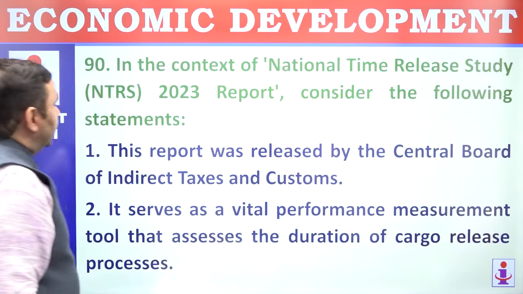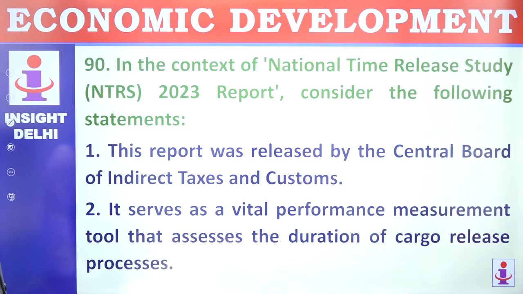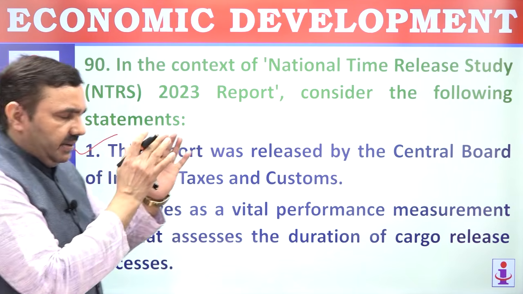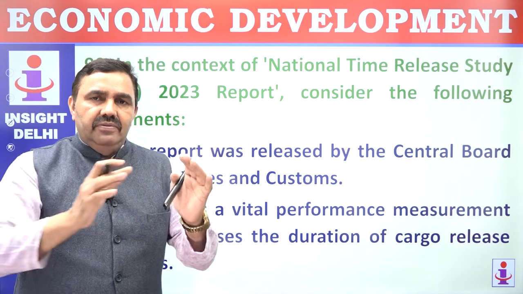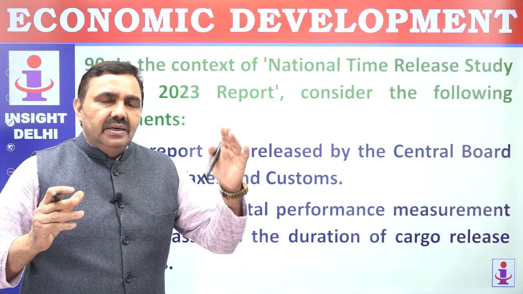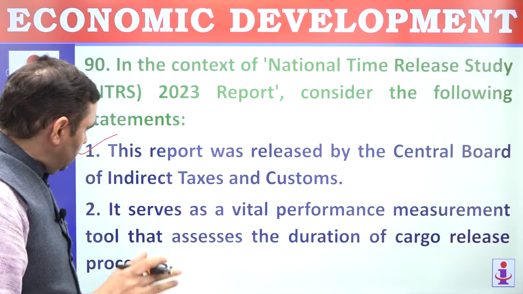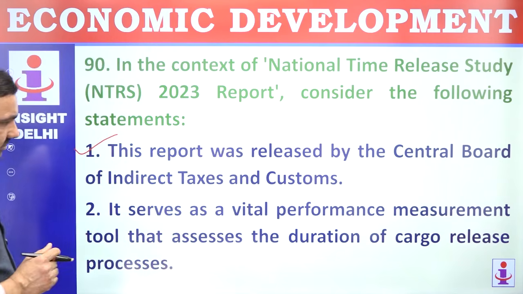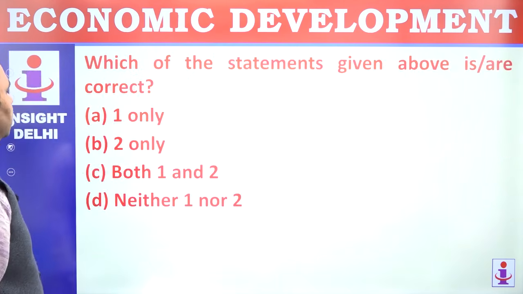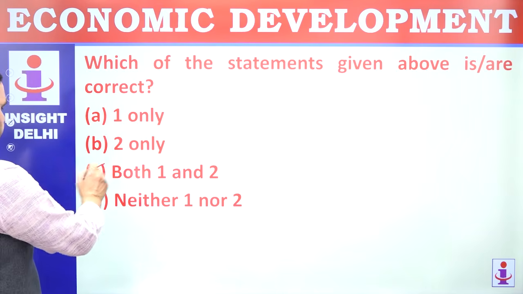B. 90. In the context of National Time Release Study report, consider following statement. This report was released by Central Board of Indirect Taxes. Because this report is about how much time does it take when containers arrive from foreign countries and before they are released by port authorities or the customs authorities. It serves as a vital performance measurement tool to assess duration of cargo release processes. Correct, both are correct.